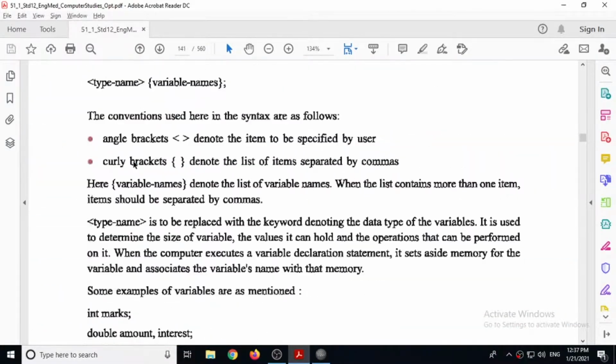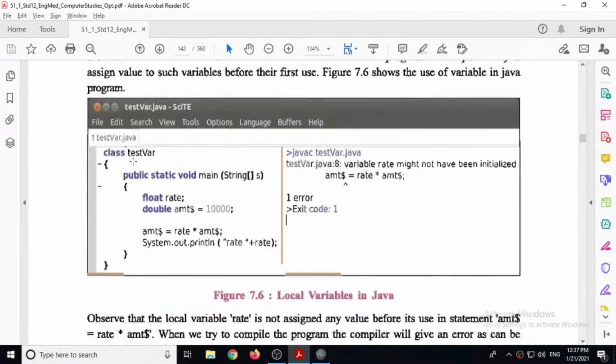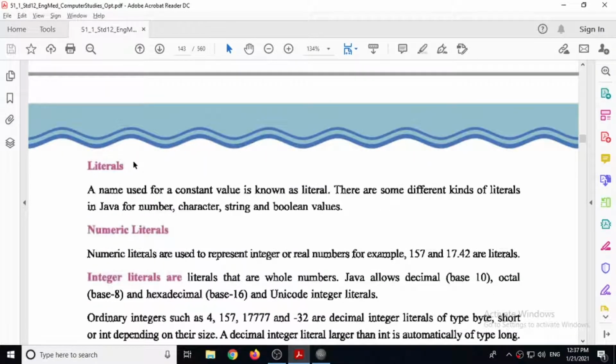A literal is a constant value in Java. Whatever value that we cannot change is known as a constant, or we can say a literal. For example, the value of pi. The value of pi doesn't change, it remains constant. In the same way, whatever numbers we are using, these numbers are literals, or you can say constants. Remember, a name used for a constant value is known as a literal in Java.